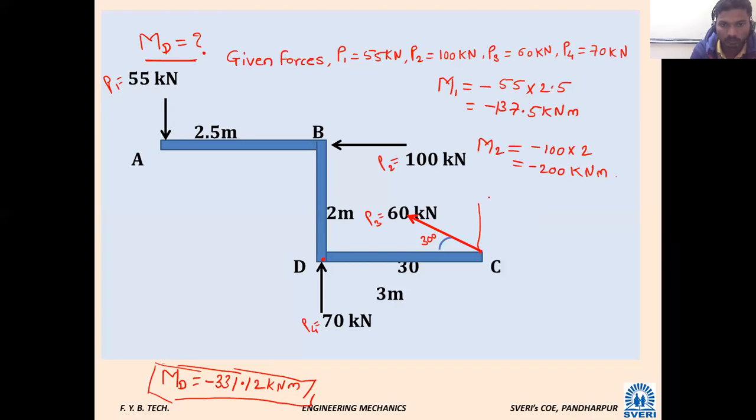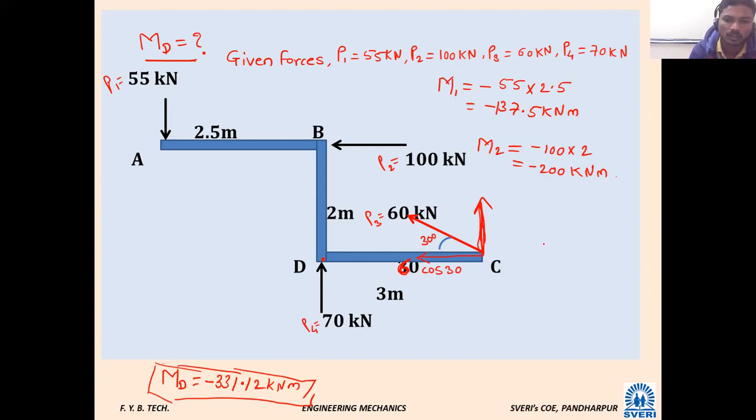What will be its vertical component? 60 sin 30. And what will be its horizontal component? 60 into cos 30. If you do not calculate the value at this stage, let it be.